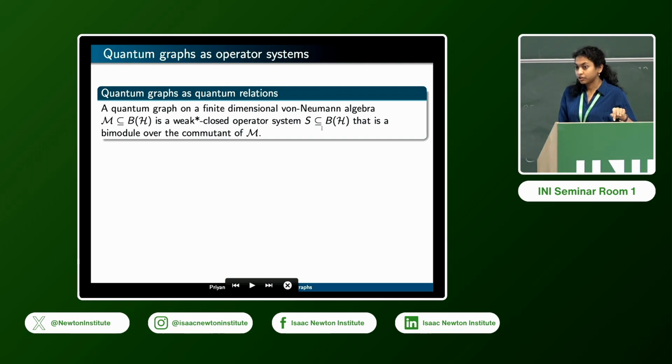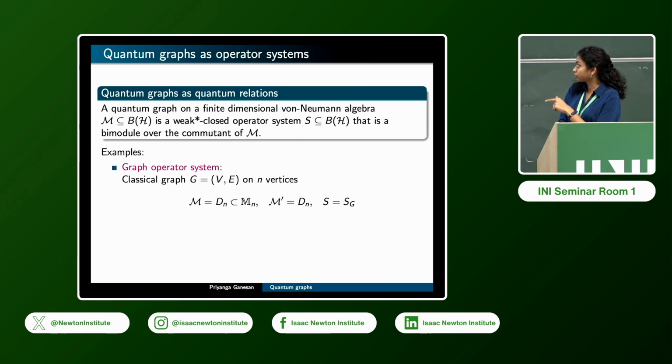And this operator system has a bimodule property with respect to the commutant of M. So some examples that we have already seen fit into this paradigm. Namely the graph operator system. If you begin with a classical graph, then you can think of the vertex set to be this diagonal algebra, and then the commutant of this quantum set is going to be the diagonal algebra itself. And in this case, the graph operator system of this classical graph will satisfy this definition, and therefore it's a quantum graph.